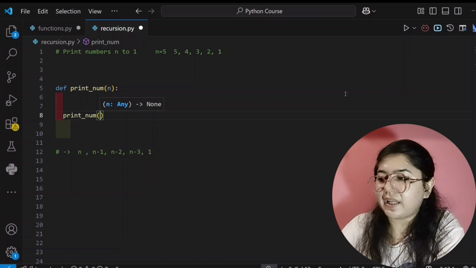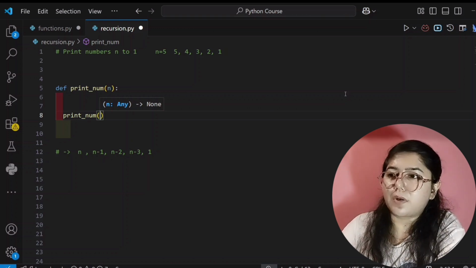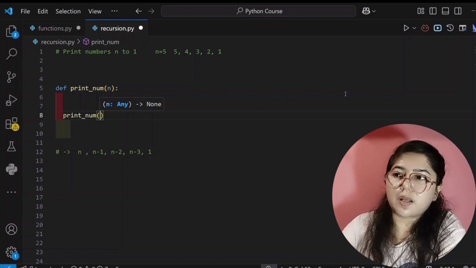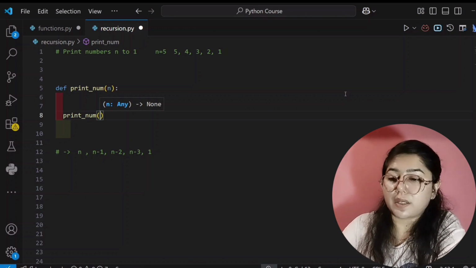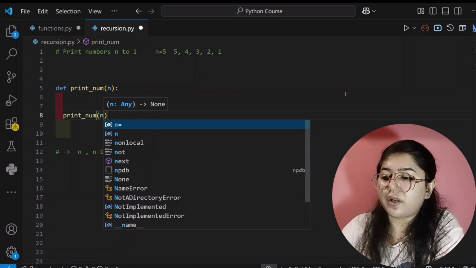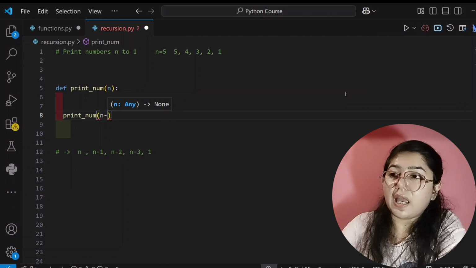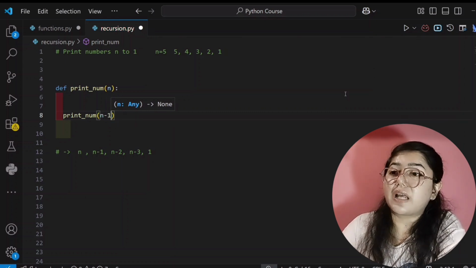Now inside that I have to pass a value. See here it's recommending also for n. Yes, because I have passed a parameter, that's why. Now I will call for n minus 1. Okay, and now I have to keep faith that the remaining part our recursion will handle itself.